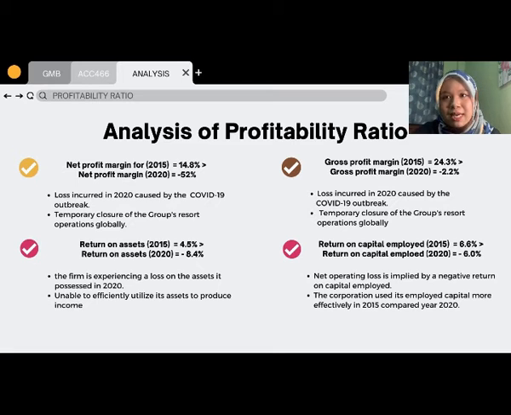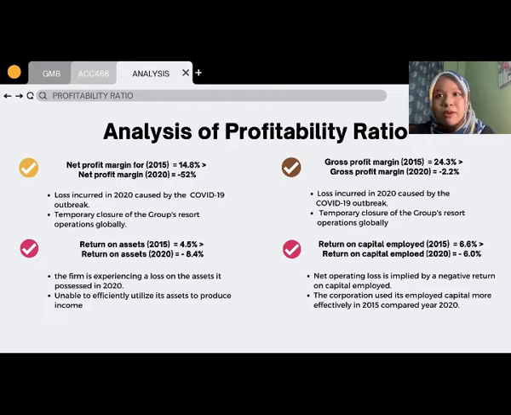For the return on assets, the firm is experiencing a loss on the assets it possessed in 2020. That is why it indicates a negative value. This happens when the company is unable to efficiently utilize its assets to produce income.